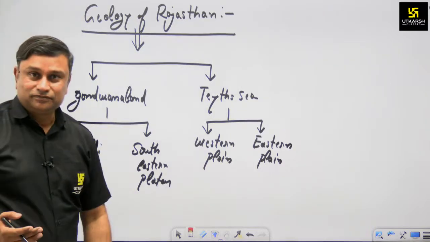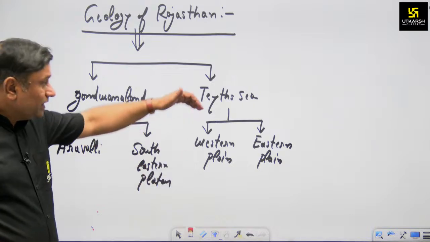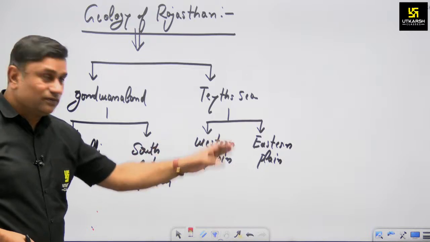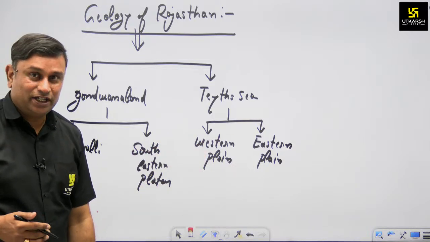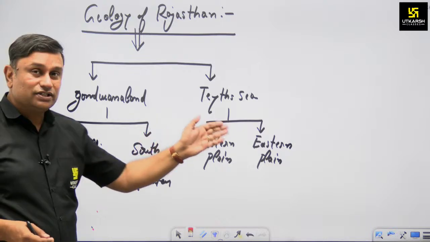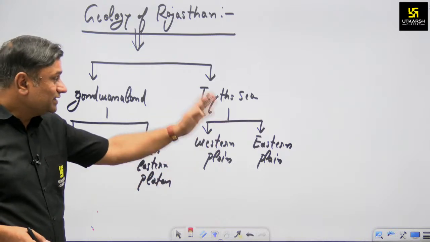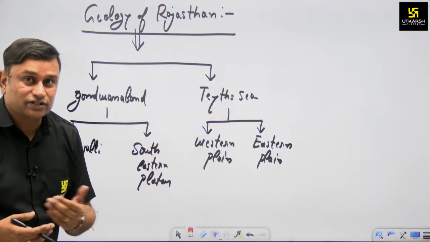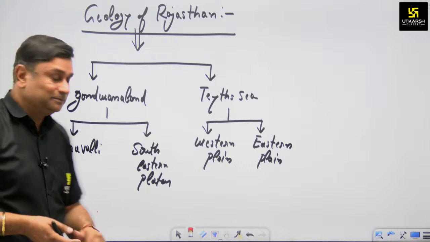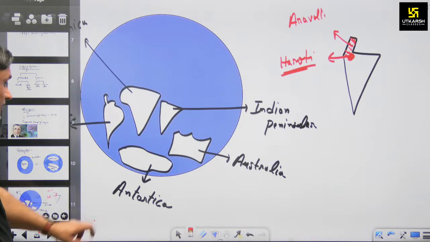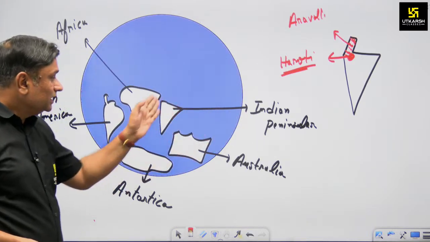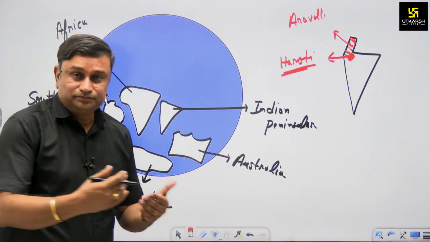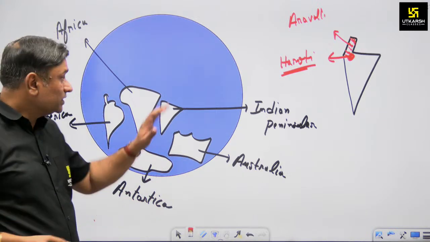You got it. Now the question arises, when was this Tethys Sea formed and what parts of Rajasthan are associated with it. First we have to understand what is Tethys Sea and what are the associated features or sections of Rajasthan of this Tethys Sea. Just think about it. When the Indian Peninsula or the Indian subcontinental Indo-plate separated from Africa, it moved toward the northern direction.